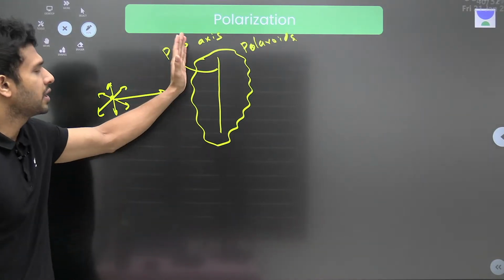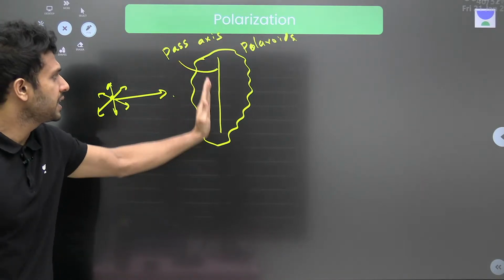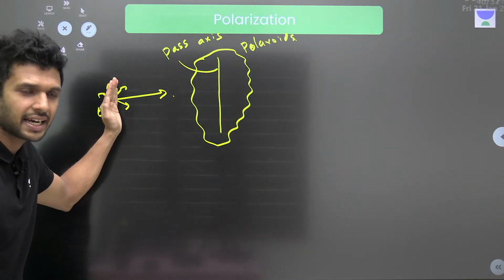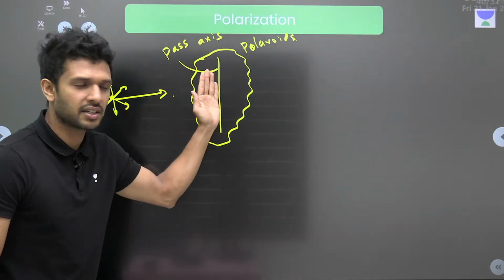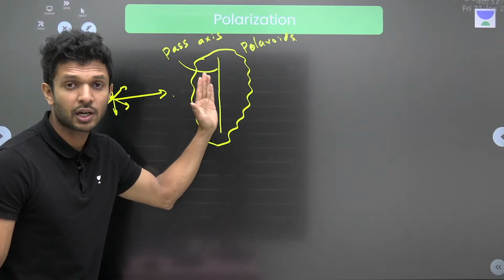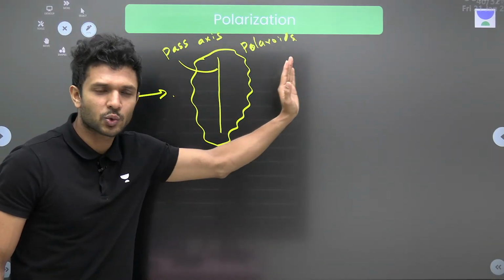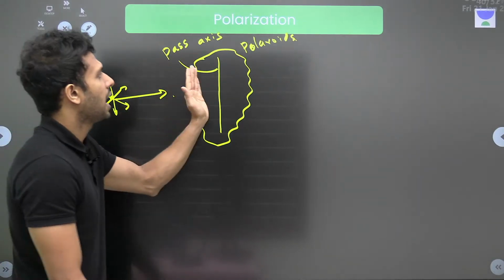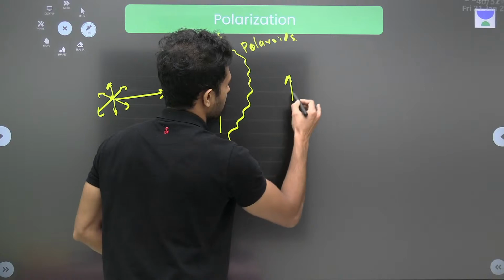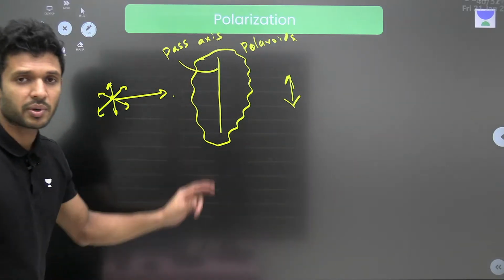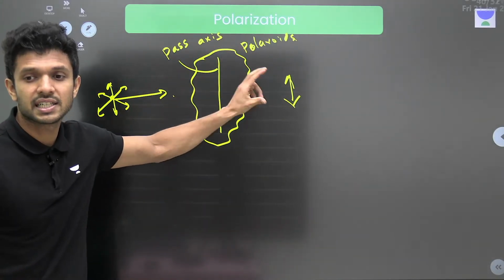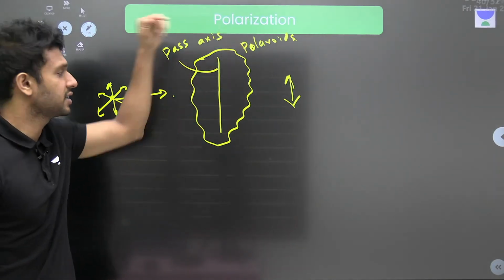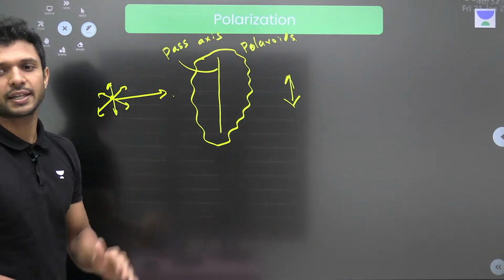Now, what this pass axis will do is that only the vibrations aligned in the direction of the pass axis, here in this case the perpendicular direction, will be allowed to pass through it, and the remaining vibrations will be cut out. So after it passes through the Polaroid, the light will have its vibration only in one single direction. So Polaroids do polarization of an unpolarized light.